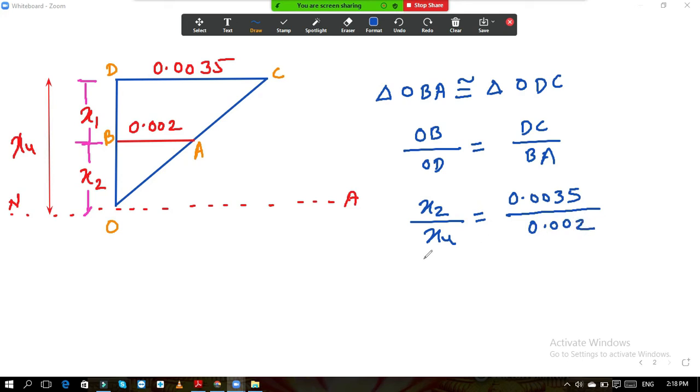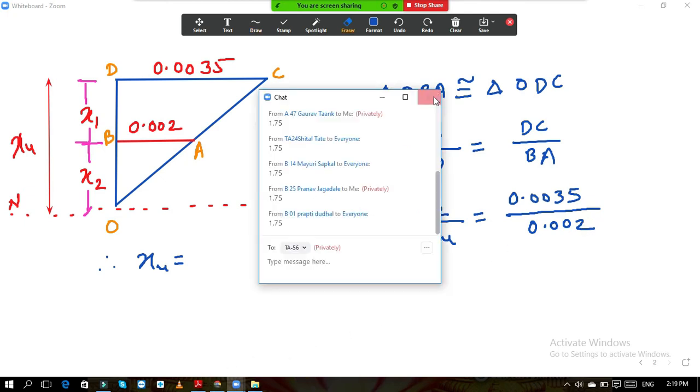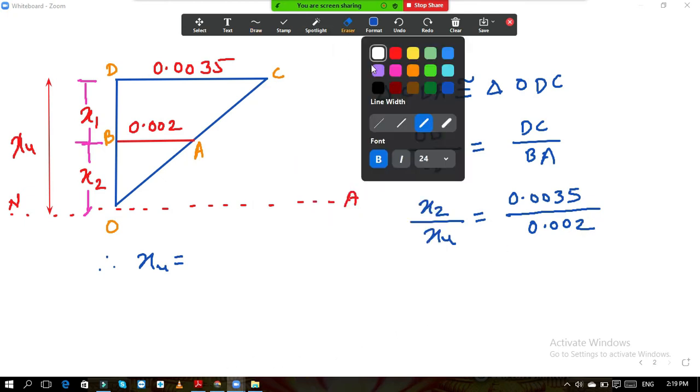Now if you reshuffle the terms, we want this value of xu. So therefore xu is equal to, solve this. 0.0035 divided by 0.002, what you will get? 1.75. It should not be 1.75.